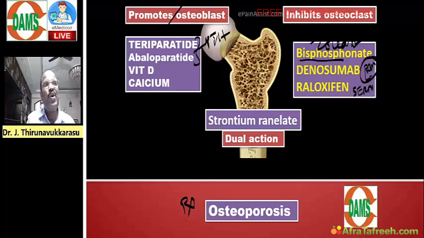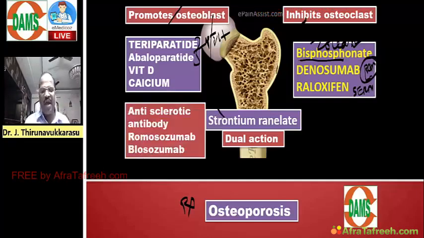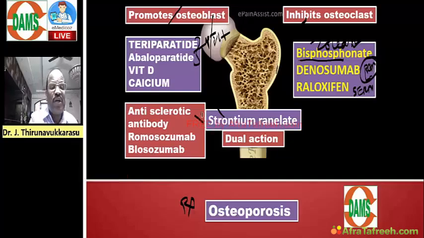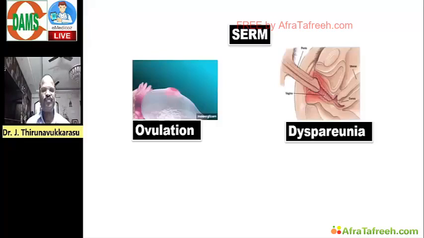This drug has dual action, promoting osteoblasts as well as inhibiting osteoclasts. And then the latest point, a must-know question. This is an expected question. Look here. We have romosozumab, an anti-sclerostin antibody that promotes osteoblastic action, useful for treating osteoporosis.